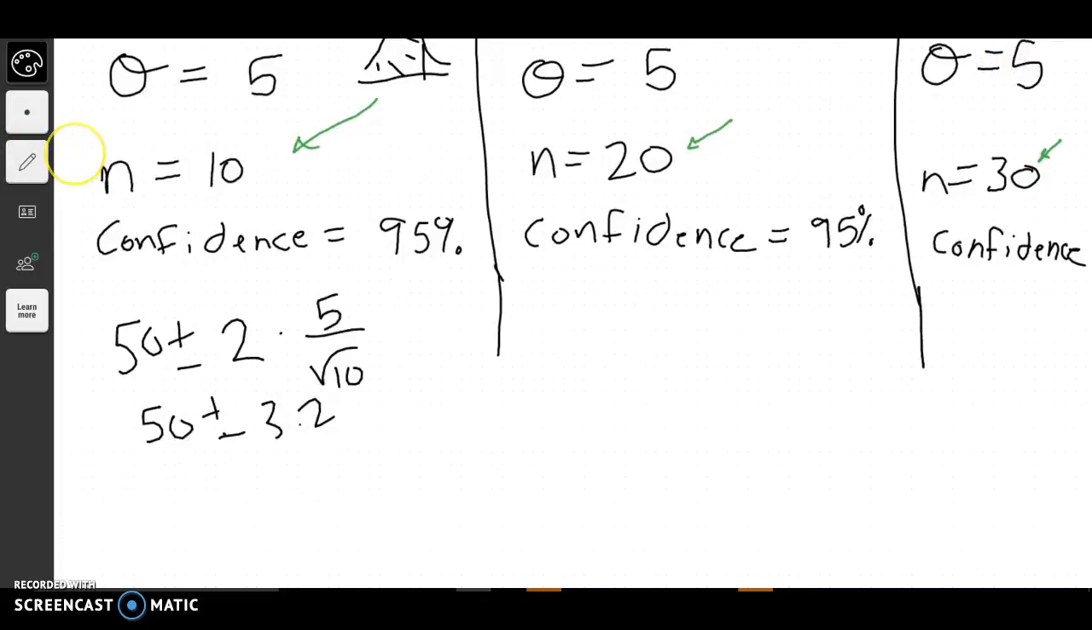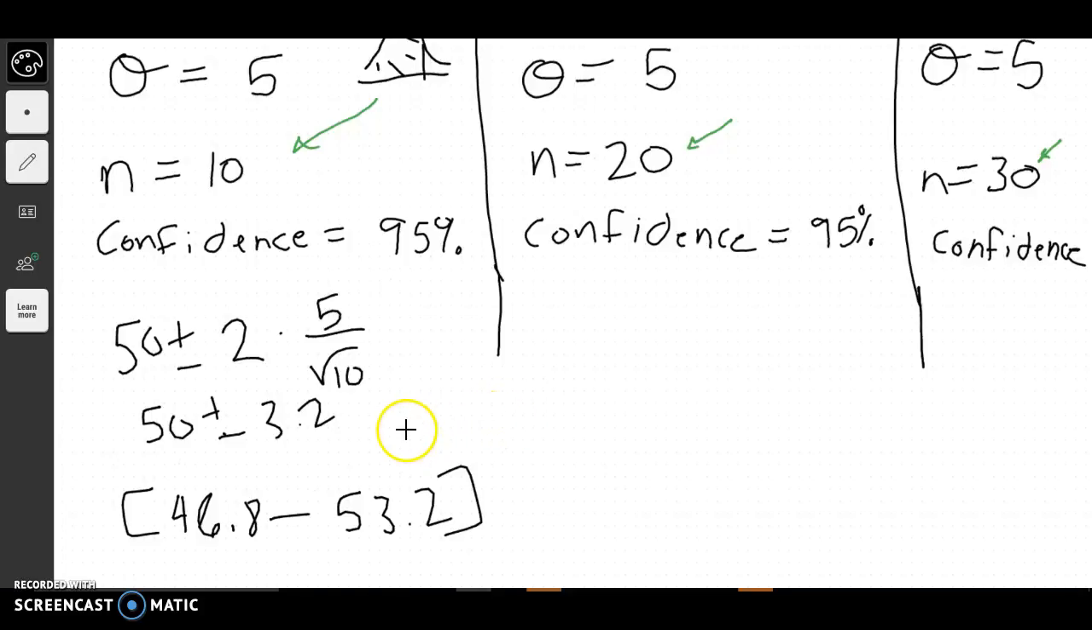So my interval would start at around 46.8 and go to 53.2. So we're 95% confident that the true mean value would fall between 46.8 and 53.2. So we're fairly confident that that's where it's going to fall.